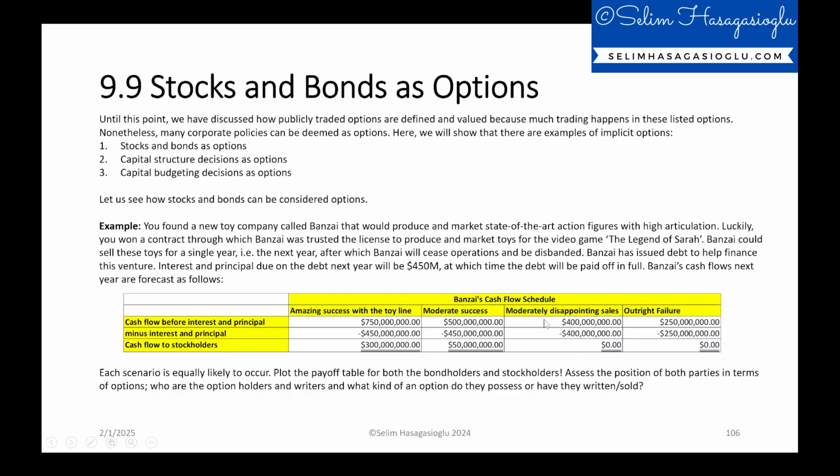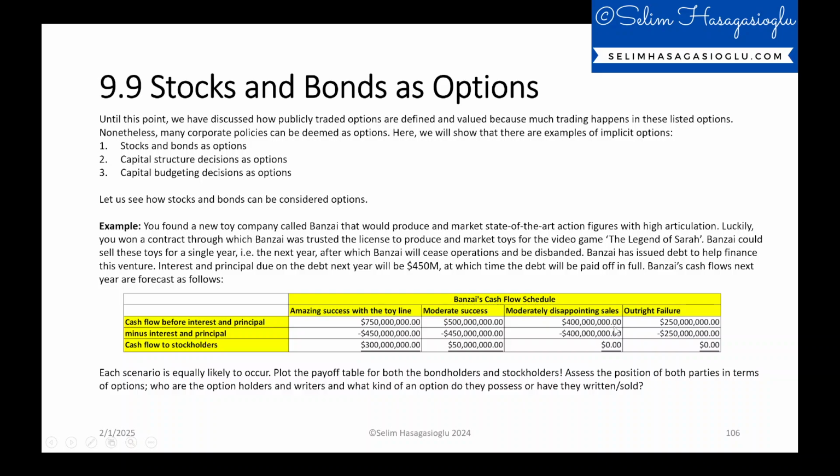Again, by just looking at the cash flow schedule, you will see that for the first two scenarios, the bondholders will be paid in full at $450 million, and the remaining amount between the total cash flows to the firm and the interest and principal to be paid to bondholders will be cash flow to stockholders, the difference between these two values.